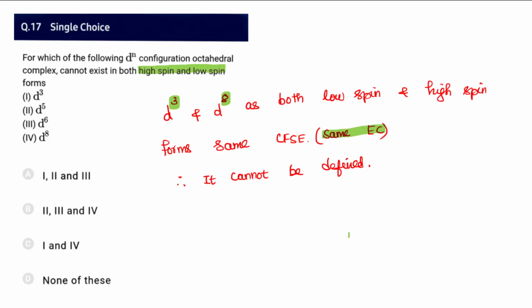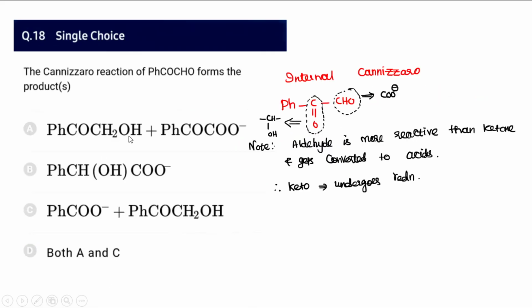So therefore it will have the same CFSE, where it cannot be defined. So there is no low spin, high spin concept in the case of d3 and d8 configuration. That is found in option C, 1 and 4, d3 and d8. Whereas for d5 and d6, we can write low spin and high spin complexes for the octahedral configuration. It will have a different electronic configuration.